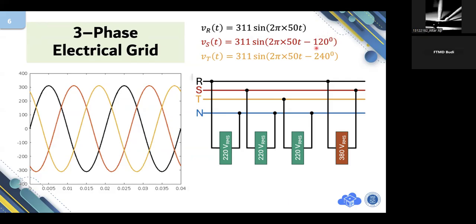Actually, you can convert this into 2 pi per 3. And this one is 4 pi per 3 radian. It doesn't matter, because combining radian with degree is acceptable, similar to the currency you have. For instance, you have certain US dollar.